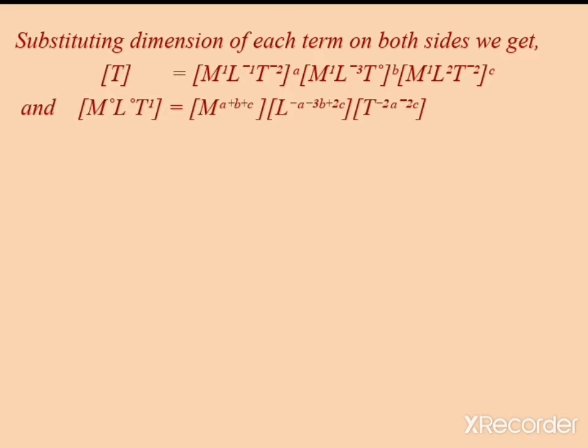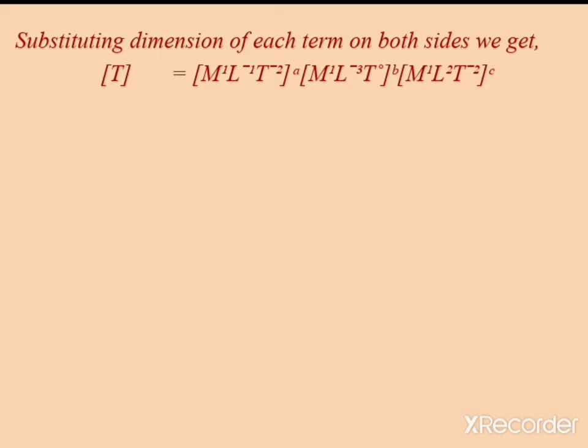Similarly for the second term, M is there but the power is b, and for the third term the power is c. So the power of M is a + b + c. Similarly for L, the power is -a - 3b + 2c. And for T, the power is -2a - 2c.